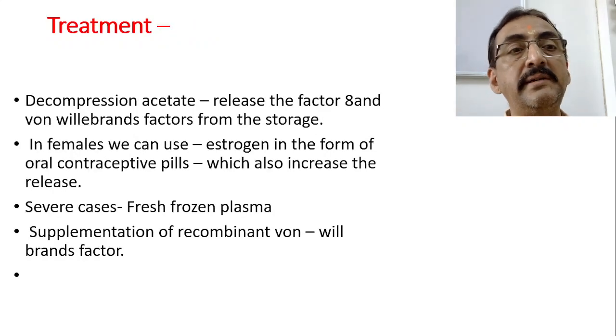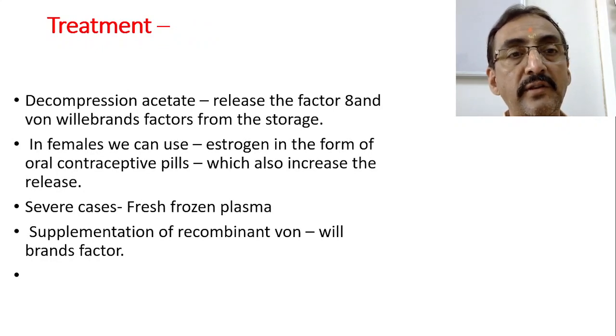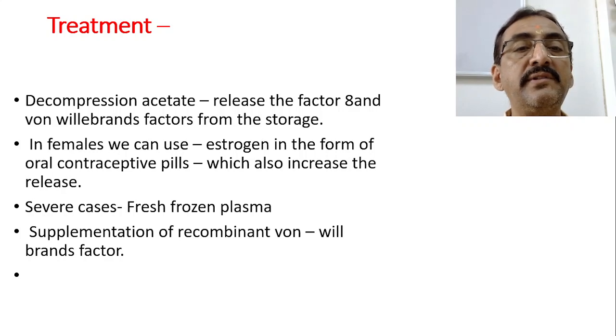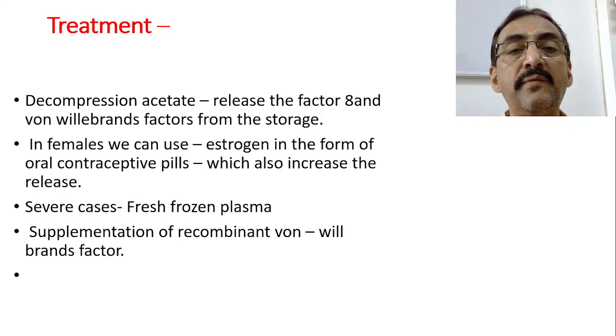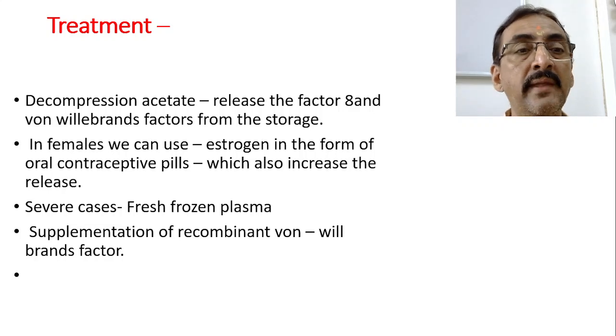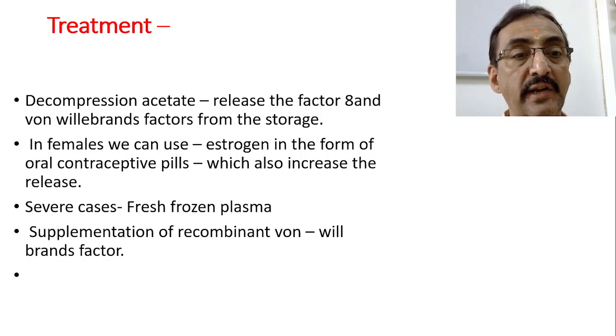Now what is the treatment? Desmopressin acetate, which releases factor 8 and von Willebrand factor from the storage. If you give desmopressin acetate, it will release factor 8 and von Willebrand factor from the store. In females, we can use estrogen in the form of oral contraceptive pills, which also increases the release of this factor from the storage.